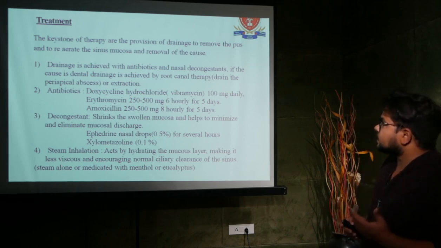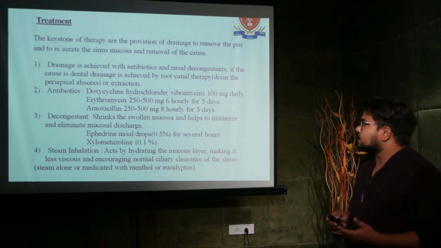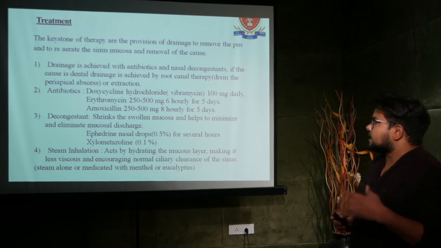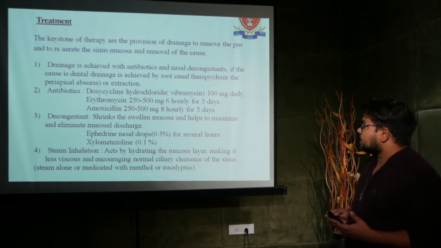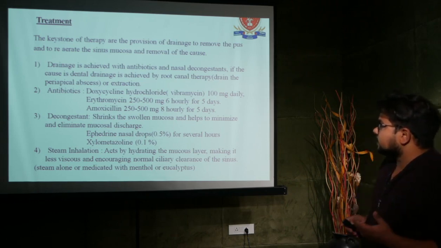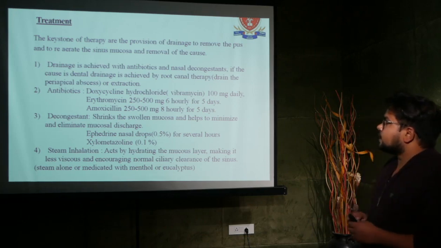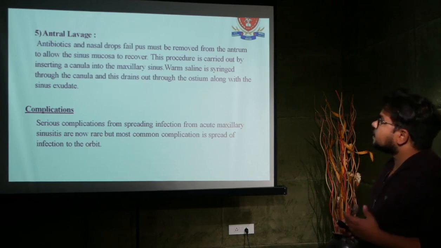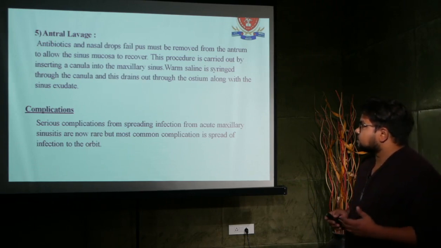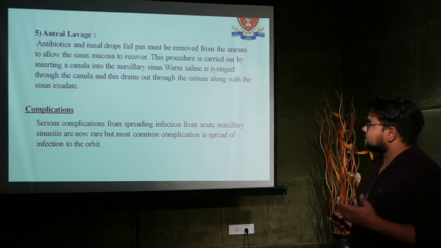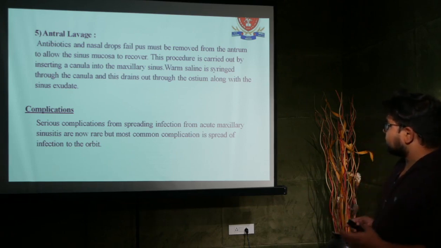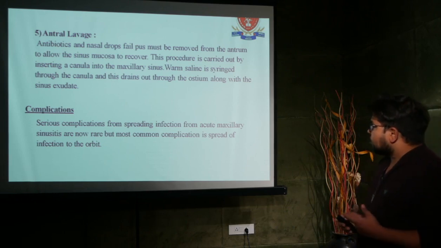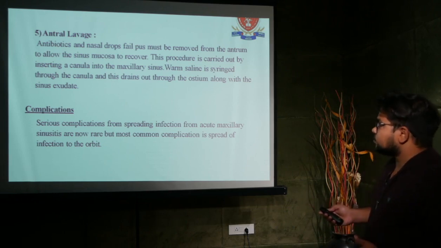Antibiotics include doxycycline hydrochloride, erythromycin, amoxicillin. Decongestants shrink the swollen mucosa and help to minimize and eliminate the mucosal swelling for drainage. Ephedrine nasal drops and xylometazoline, and sinus irrigation, are also important in the treatment of acute maxillary sinusitis. Serious complications of acute maxillary sinusitis, spreading of infection, are now rare, but the most common is spread of infection to the orbit.